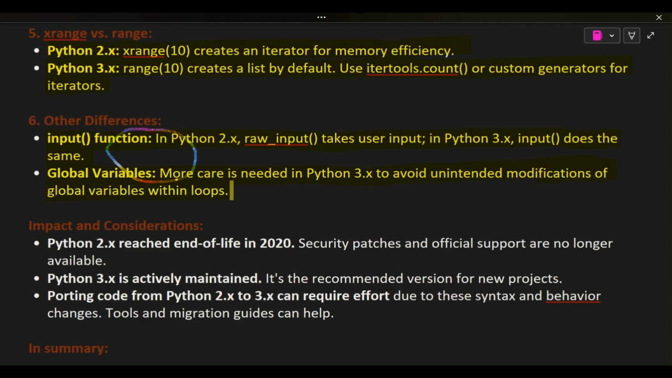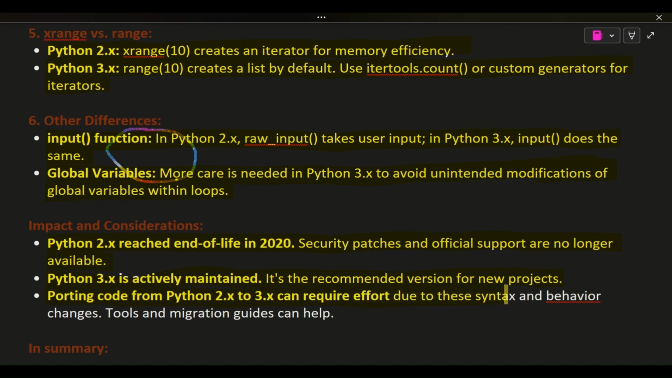Security patches and official support are no longer available. Python 3.x is actively maintained. It's the recommended version for new projects. Porting code from Python 2.x to 3.x can require effort due to these syntax and behavior changes. Tools and migration guides can help.